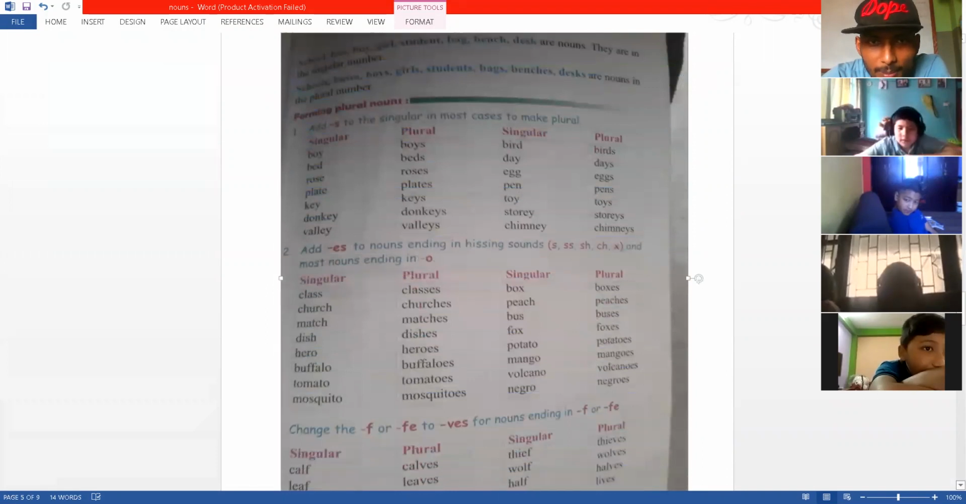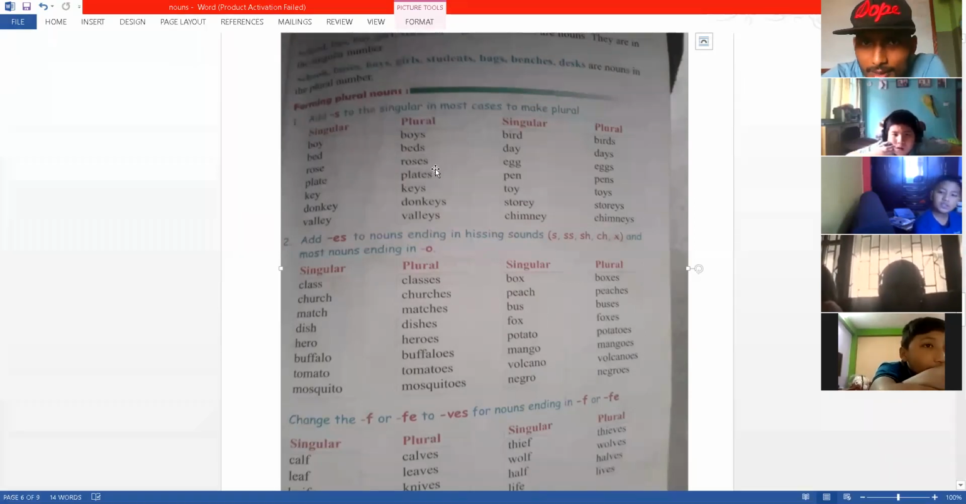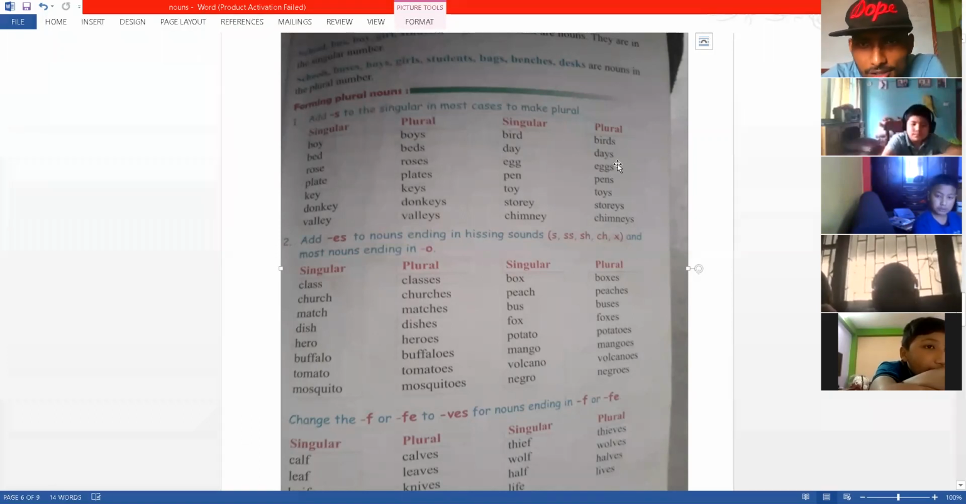You can read in number one, it's just adding s. In all these singular words, you are adding s to make them plural. And that's the same thing happening in number one. I just want you to look at these things. If there is any confusion, any words that you don't know.